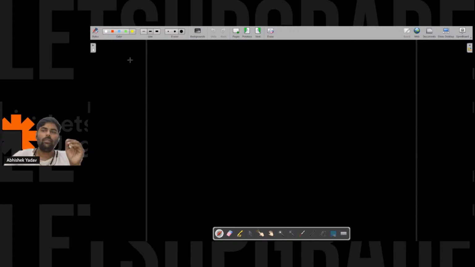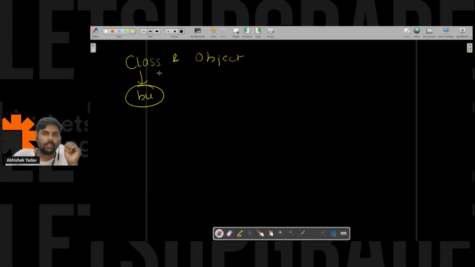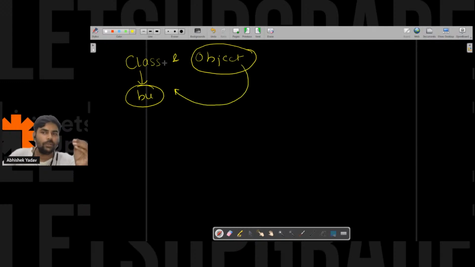Yesterday we discussed class and object, right? The key point of a class is what? A class is a blueprint that defines the properties and behavior of an object. And an object is a real world entity with the help of which we can use the properties and functionality that are defined inside a class. This we learned in yesterday's class. Without having the object, we can't access the properties and functionality of a class. We took the example of a house.